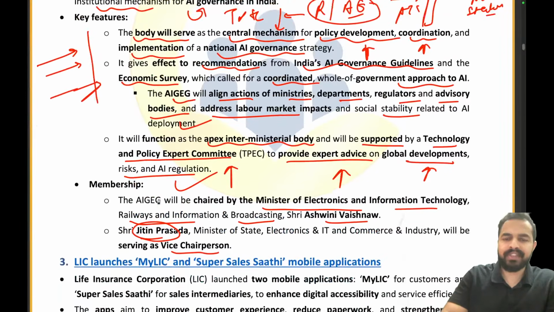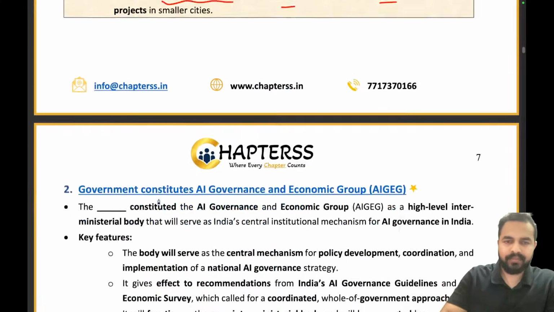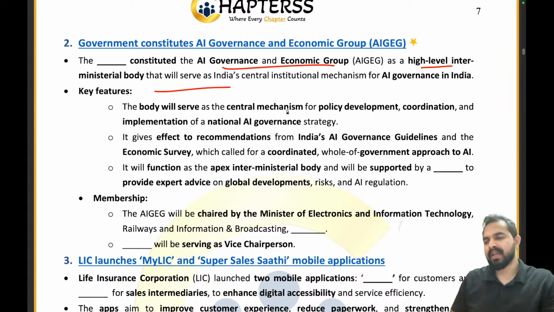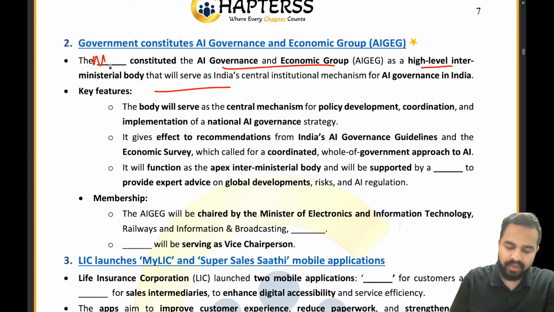So now my dear friends, let's try to answer the questions. So the dash has constituted the AI governance and economic group. Can you please tell me the name of the ministry which has constituted this AI governance and economic group? I'm waiting for your response in the chat box. It is the Ministry of Electronics and Information Technology.